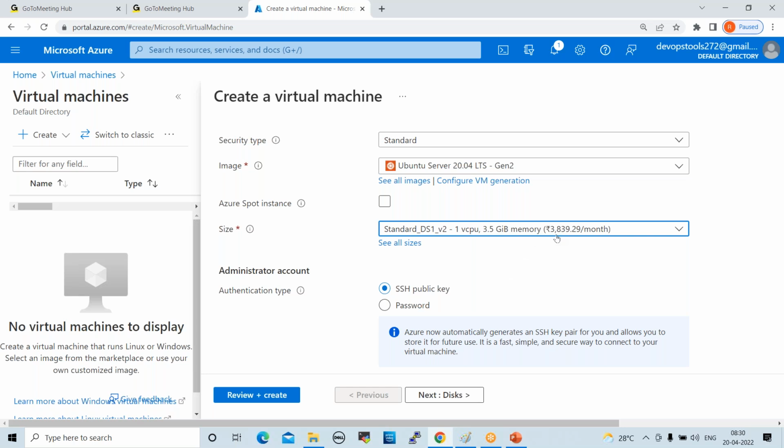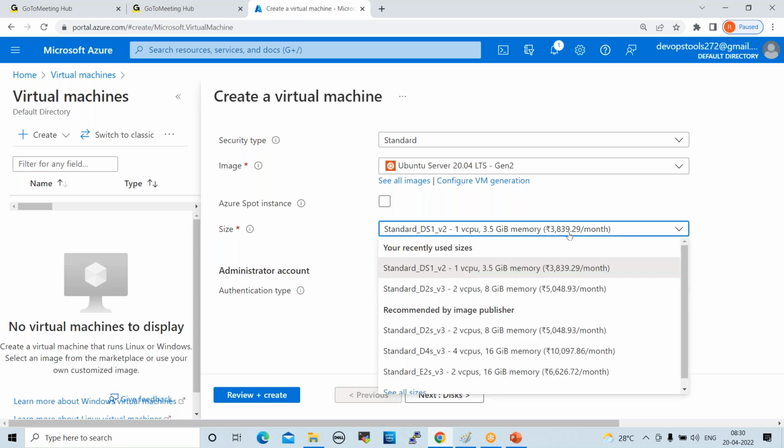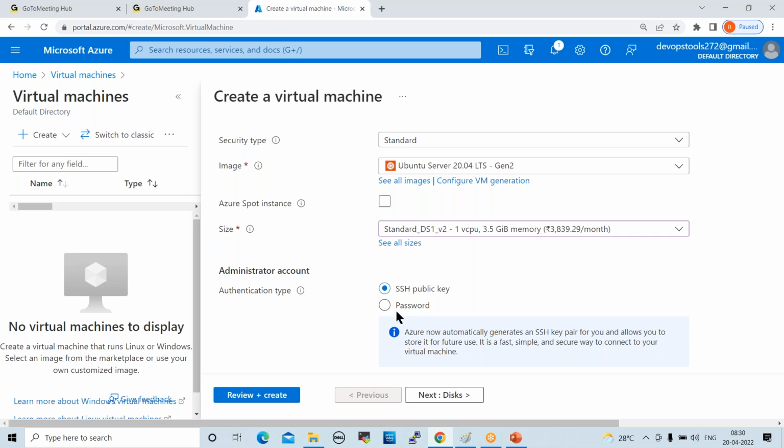Basic one is taking 3,839 rupees per month, right? So if you select a higher configuration, see here, 10,000, different costing is there, right? Now, if you select SSH public key, you have to generate one public key and you can convert it into PPK. Using that, you can connect, right?